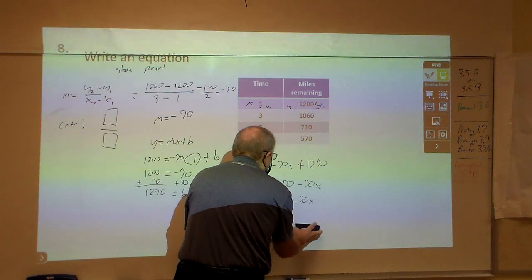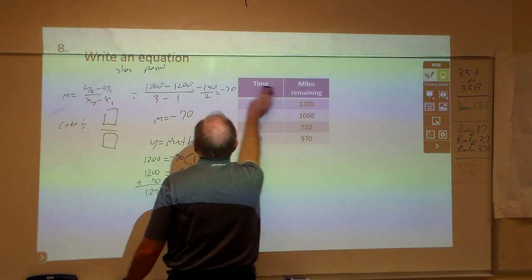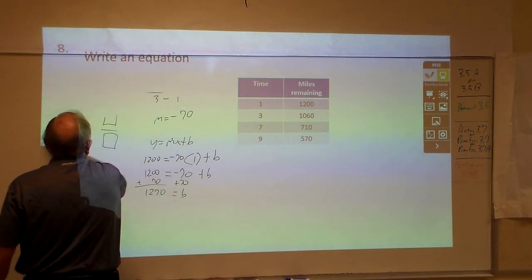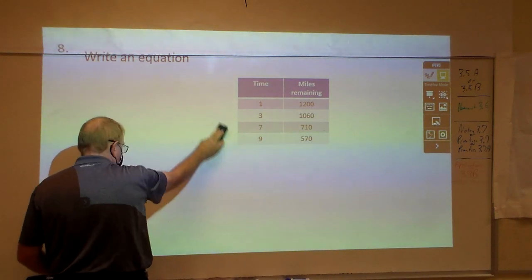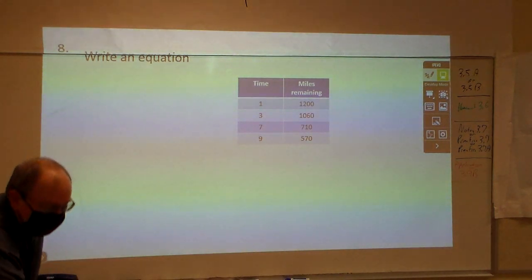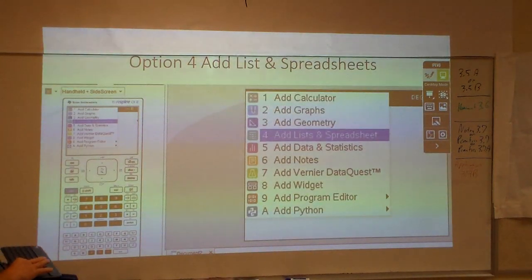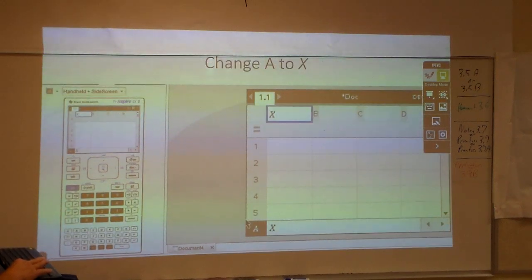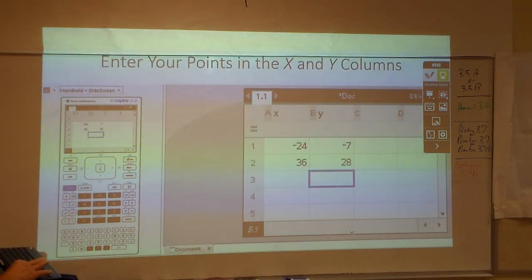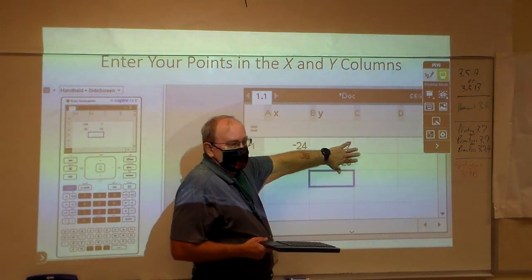Also, another way to do this, I'll show real briefly. It's not going to have the answer to it. You can go to your Inspire calculator, and hit New, number 4 spreadsheet. You have to go here. That comes up, put the x up there and a y there, those x and y. Now these are not the numbers for this problem here. I didn't want to do that. So I'm going to get that.